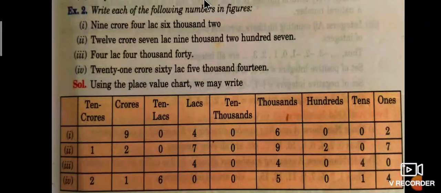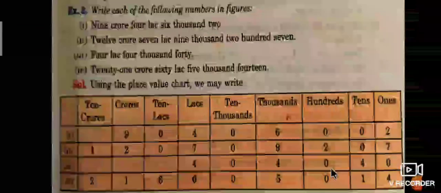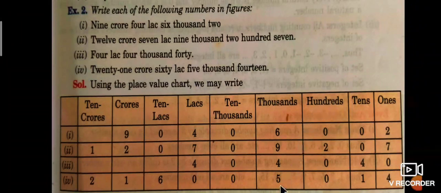So we can fill this one like that: 4 in ones, 1 in tens, 0 in hundreds, 5 in thousands, 0 in ten thousands, 0 in lakhs, 6 in ten lakhs, 1 in crores, 2 in ten crores. Is it understood? How is this one read?